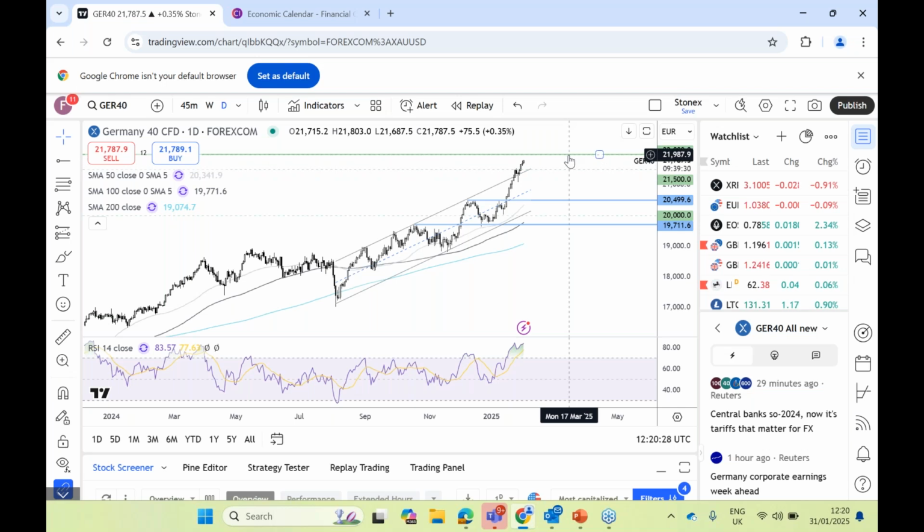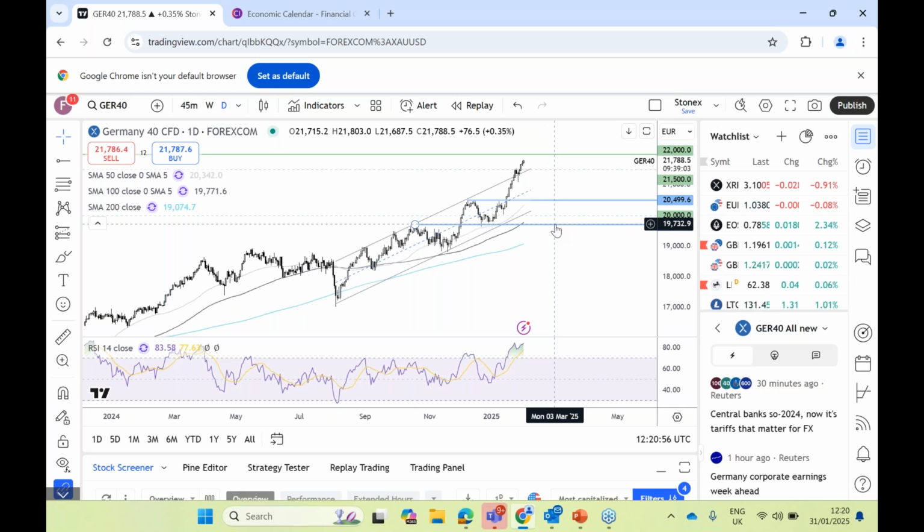But on the upside, looking for 22,000, obviously 21,500, a minor support. There's not too much going on since down to 20,500, so it would take a fall below there to negate this near-term uptrend. You're not going to get a lower low until you move down to the 19,700 zone.